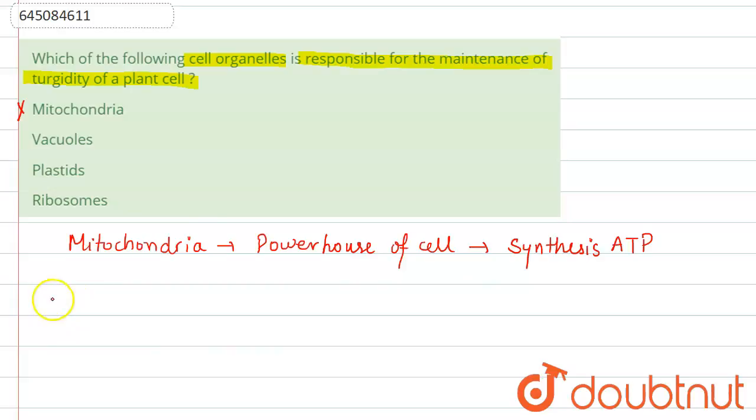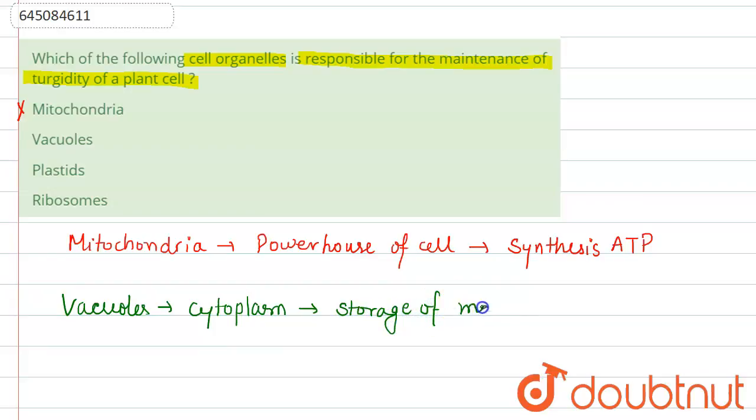Second option, that is the vacuoles. If you talk about the vacuoles, they are present in the cytoplasm, and the function of a vacuole is the storage of material which is not useful for the plant.